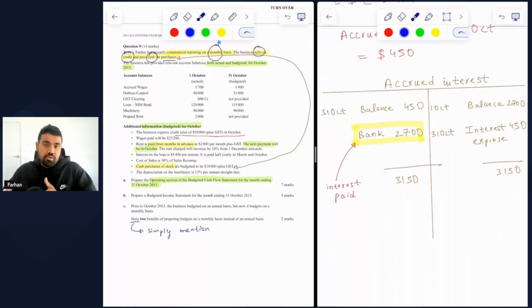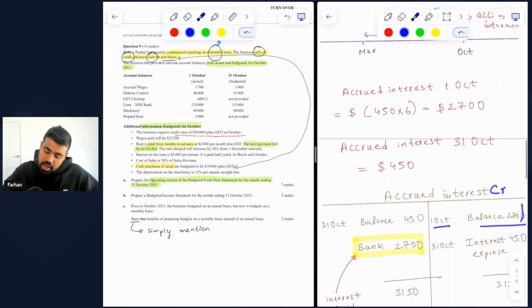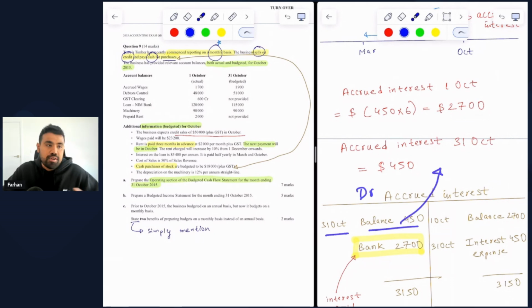Also, when liabilities increase, we credit them, and when liabilities decrease, we debit them. So on the credit side, you can see the opening balance on 1st of October of $2,700, which is based on our calculations from a while ago. And the closing balance is on the debit side, 31 October of $450, based on our earlier discussion.